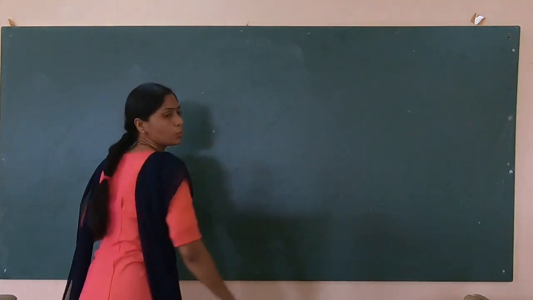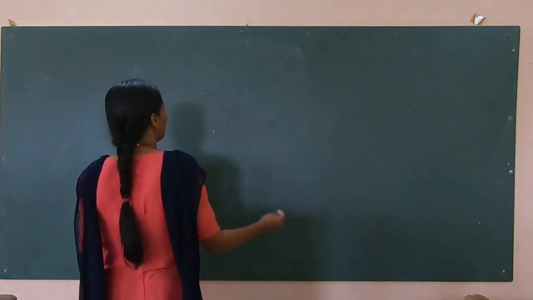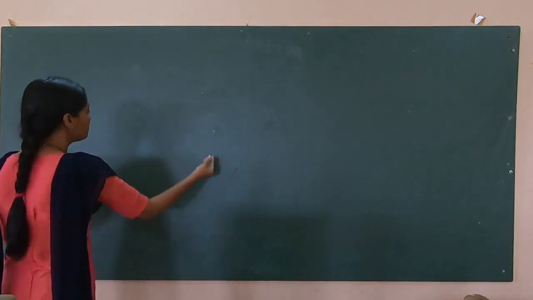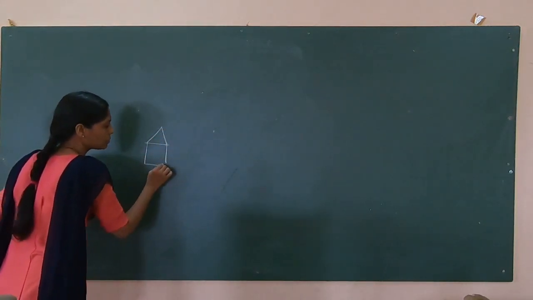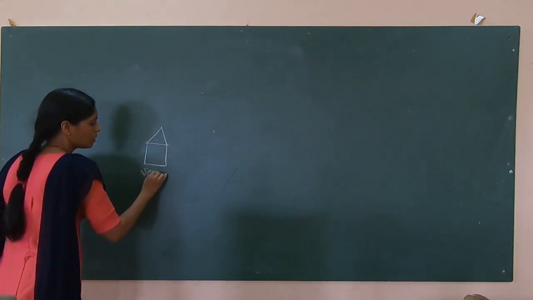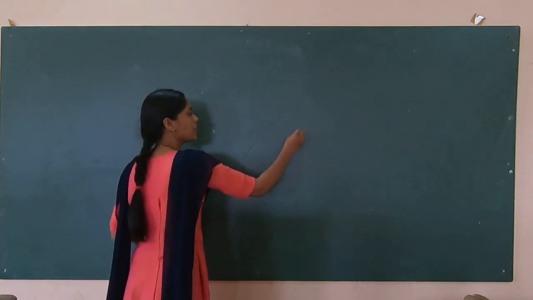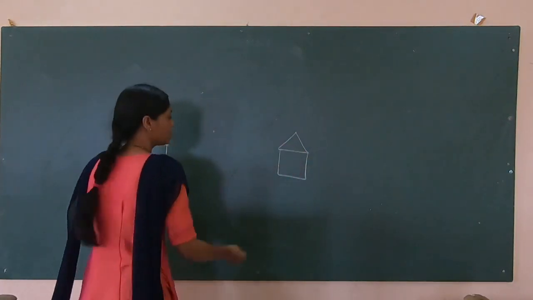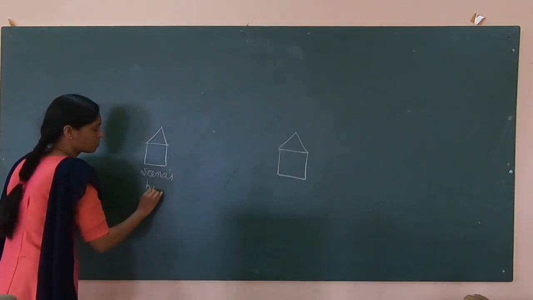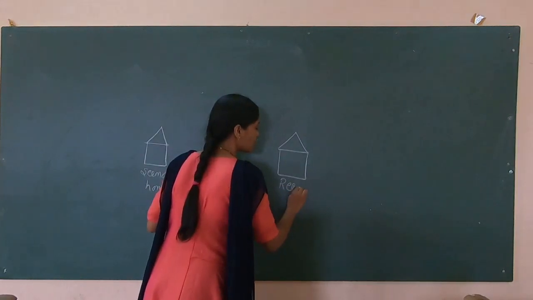I'll require the whole board. Now, let us consider there are two friends. Suppose this is Seema's house, and here somewhere her friend, and suppose this is Reena's house.